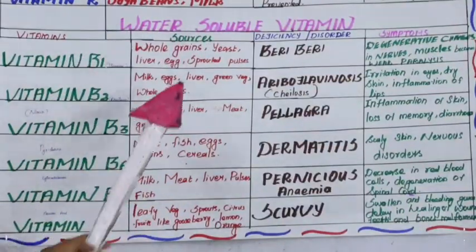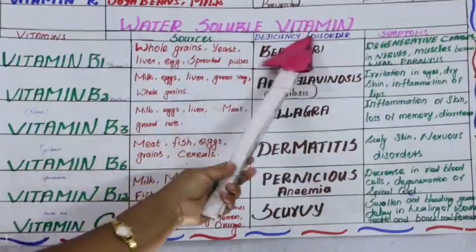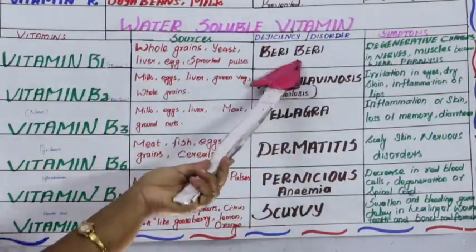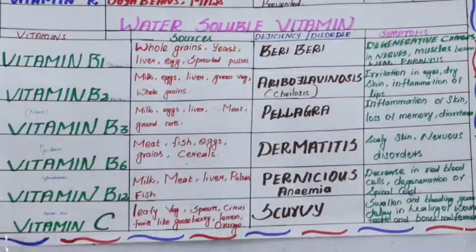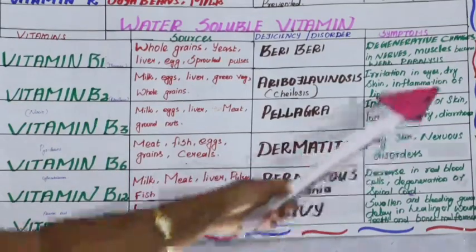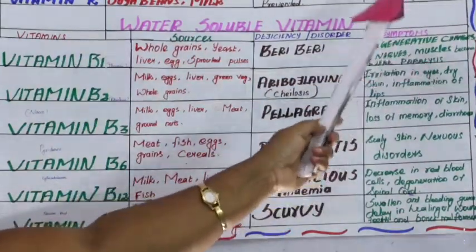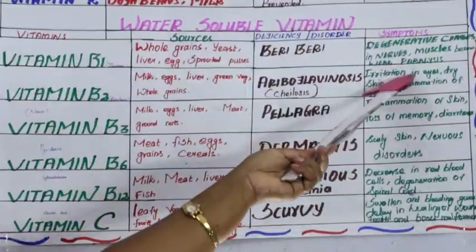Then its deficiency disorder is beriberi. Beriberi means degenerative changes in nerves. We can't walk properly. We can't talk properly. Muscles become weak and there is paralysis. Paralysis means unable to walk.